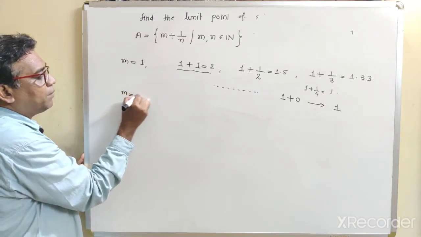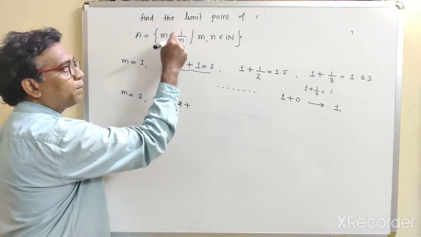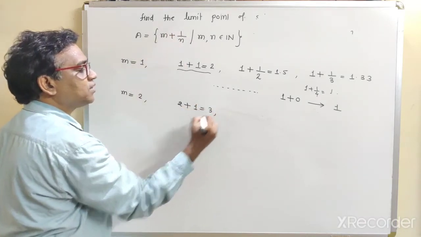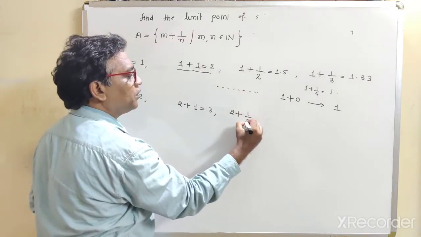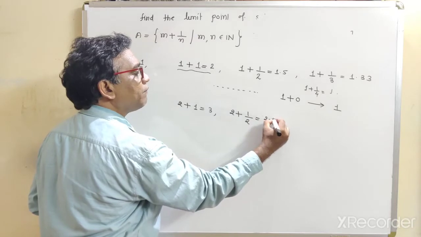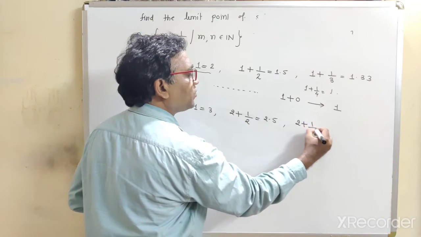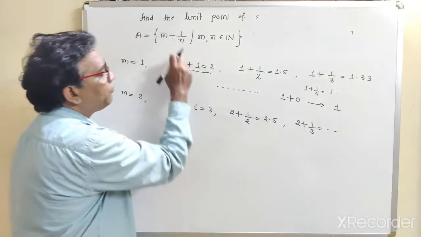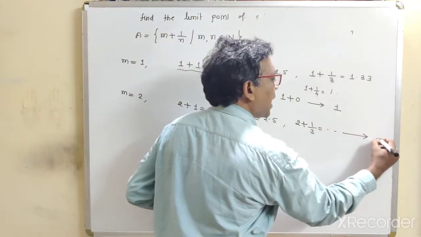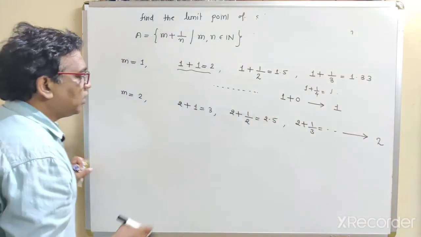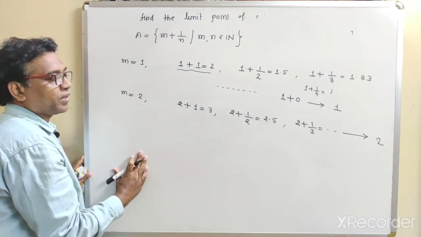In a similar way, if you fix m equal to 2 and vary n, put n equal to 1, this is 3. What is the next point? Put n equal to 2, it is 2.5. If we put n equal to 3, 2 plus 1 upon 3, we get some point, and if we put n equal to infinity, 1 upon infinity is 0. So obviously this approaches towards 2. So if we take m equal to 2, the limit point will be 2.